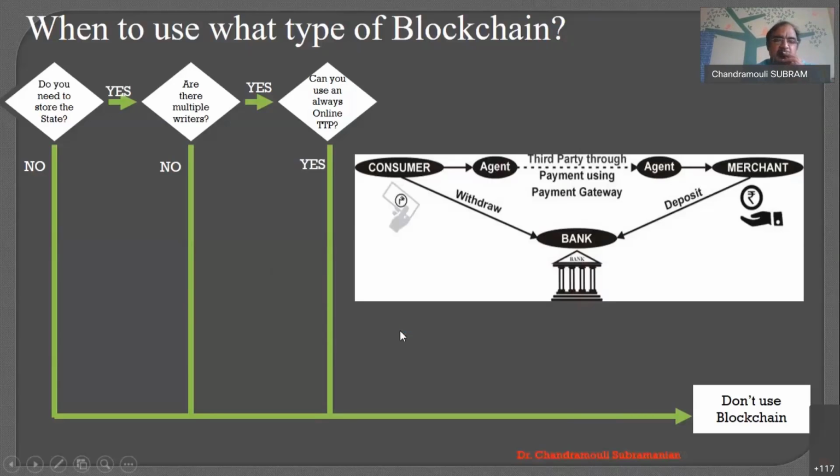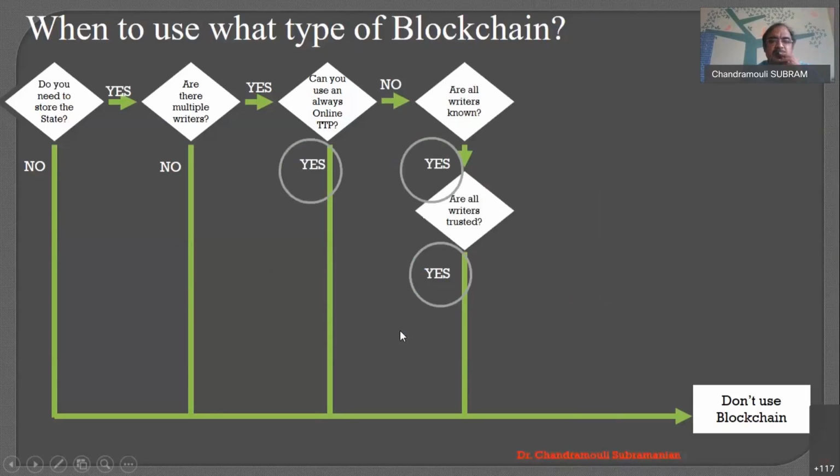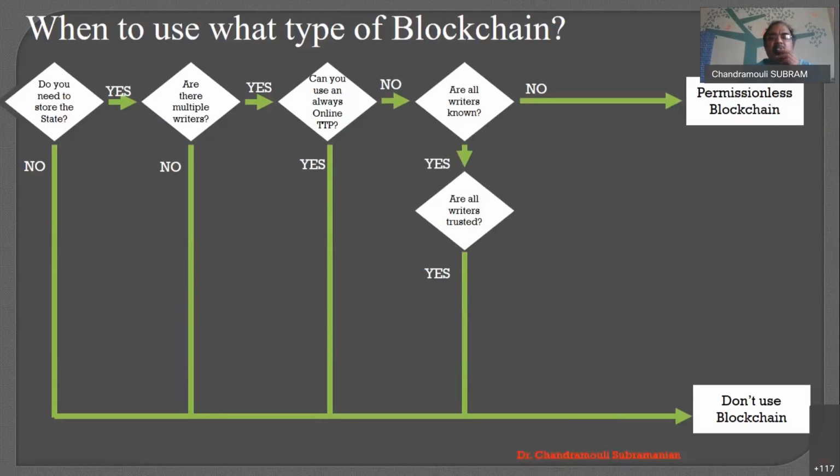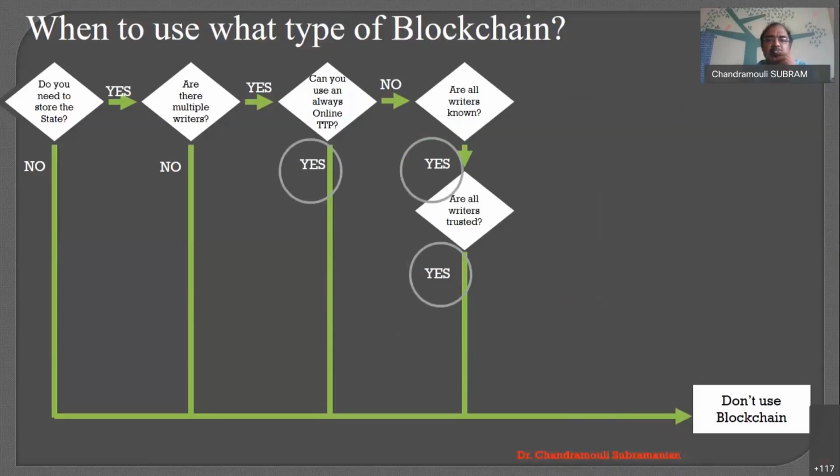We already discussed what a trusted third party is all about. Now you see here, are all writers known? Meaning, I know who is going to write it. Yes, I know person A, I know person B, I know person C. Or all writers are trusted, then don't use the blockchain. It's as simple as that. I have 10 friends of mine. I give the money, I take the money. I'm completely having trust in them. Then don't go for a blockchain.